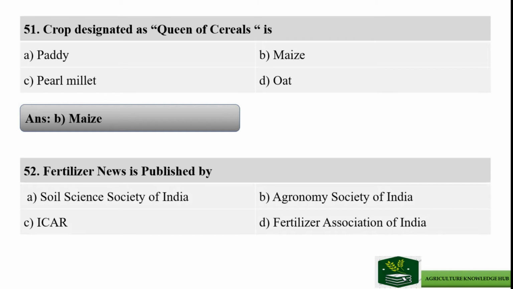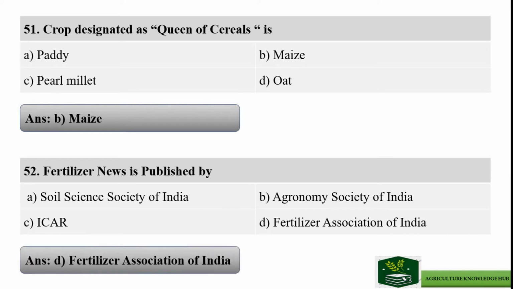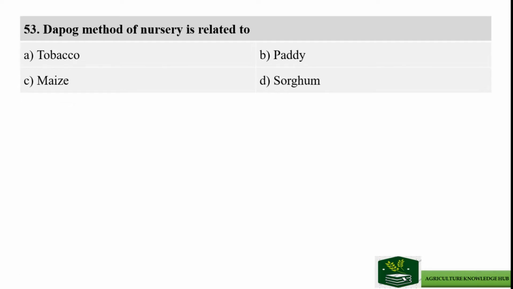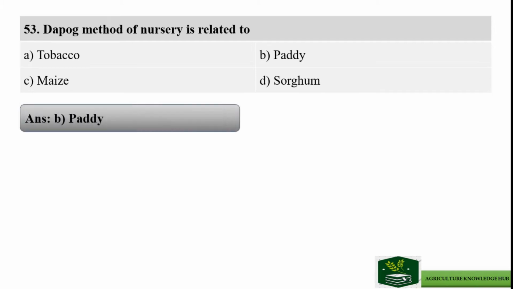Next question: Fertilizer News is published by, and the options are Soil Science Society of India, Agronomy Society of India, ICAR, and Fertilizer Association of India. The right answer is option D, Fertilizer Association of India. Next question: the Dapog method of nursery is related to, and the options are tobacco, paddy, maize, and sorghum. The right answer is option B, paddy.